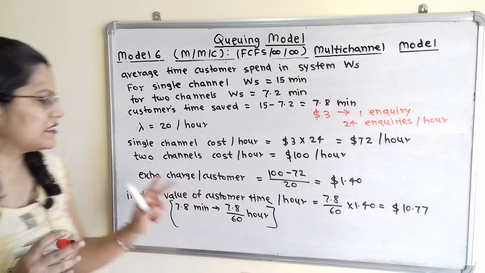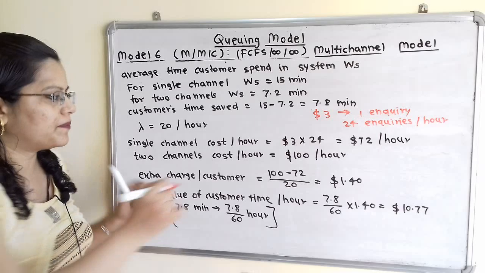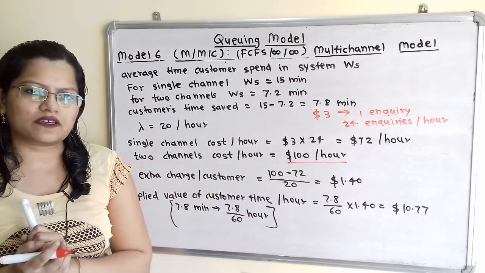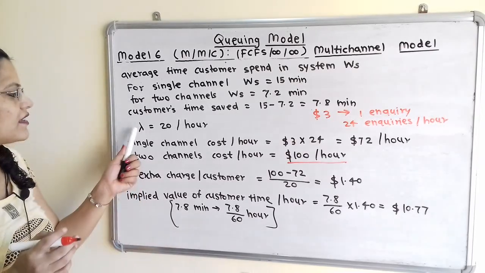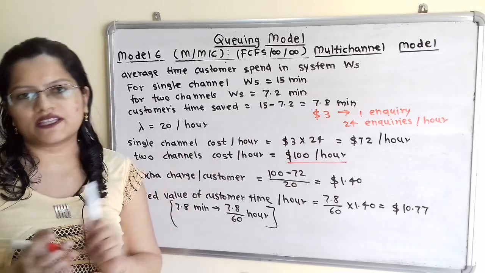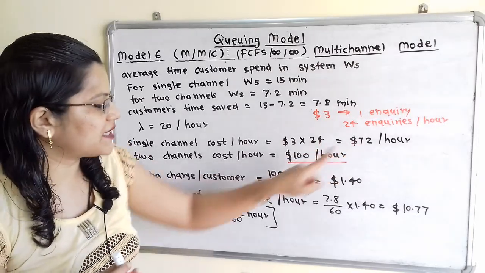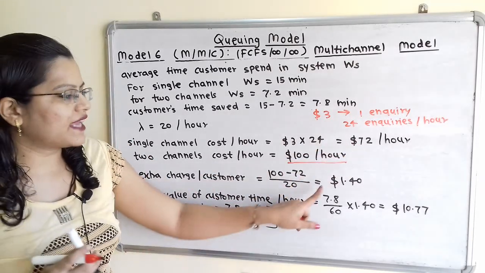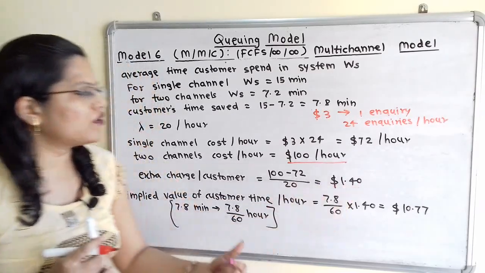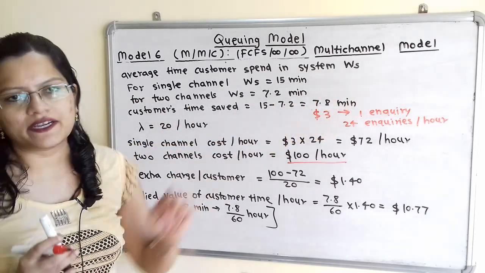And for two channel system, cost per hour is mentioned in the question, that is $100 per hour. So what is the extra charge per customer? Now we know that arrival rate is 20 enquiries per hour. So extra charges per customer is 100 minus 72 divided by 20, and that is equal to $1.40. So this $1.40 is there because of this time saving of 7.8 minutes.